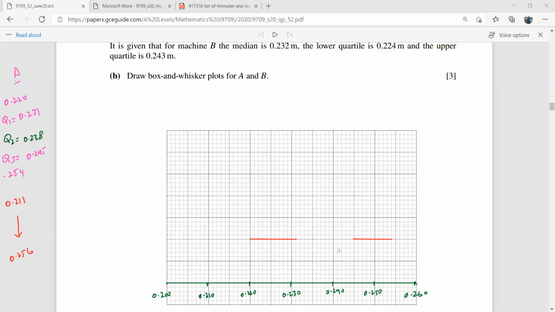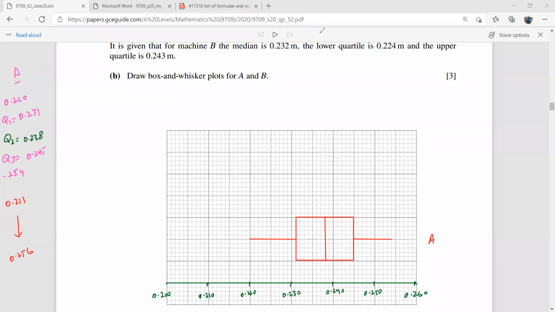Okay? So these are the whiskers for the A. And now I have to draw the box here from the lower quartile to upper quartile. So this is the box. Okay. And then I have to show the median here, which is at 0.238. So guys, this is your box and whisker plot for A.